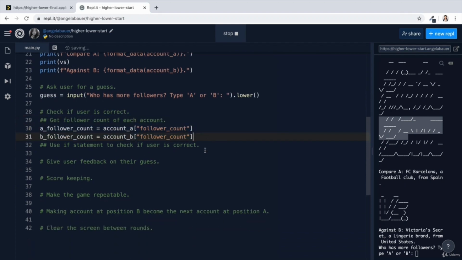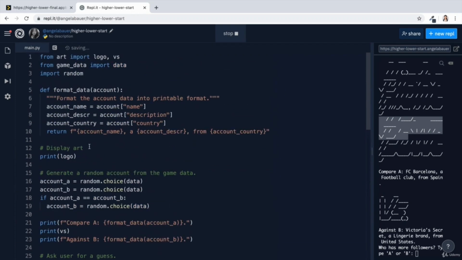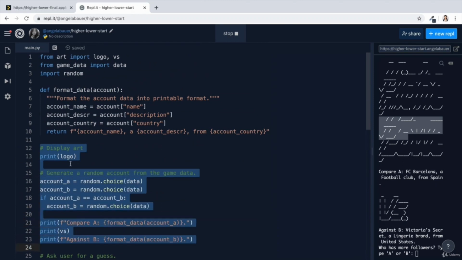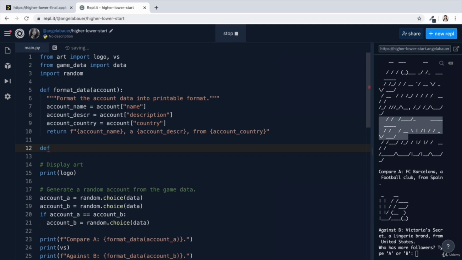The next step is to use an if statement to check if the user is correct. Now, again, I think this piece of functionality would be really nice if it was reusable. So I'm actually going to pull it out of this main flow of the game and define a separate function at the top. And this function is going to be called check_answer. And it's going to get the guess, the A followers, and the B follower accounts.